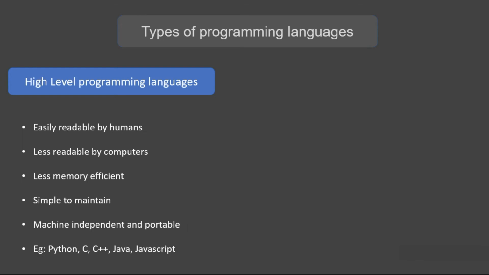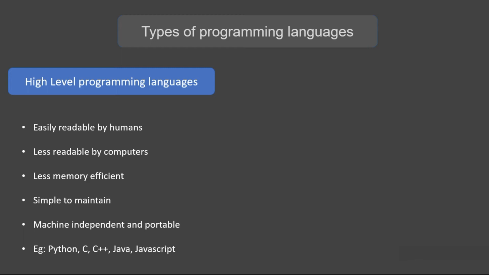Next is the high level programming language. Unlike the low level programming languages, it is easily readable by humans, but for the computer to understand this code, it is not that readable. So the computer first converts this human readable form into machine readable form with the help of a compiler. They have some drawbacks also.